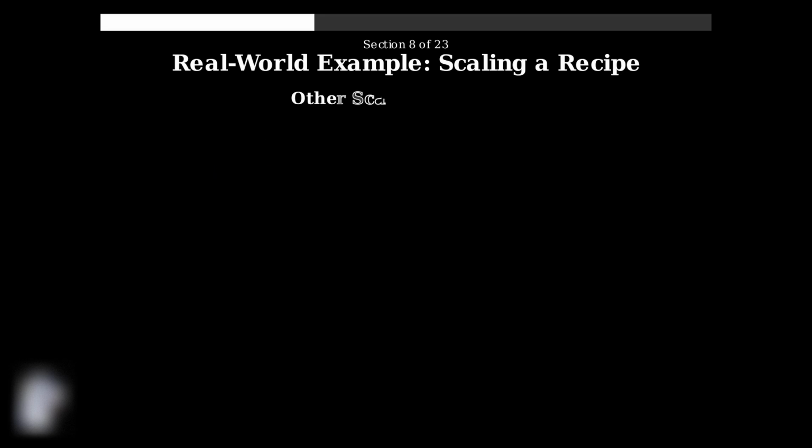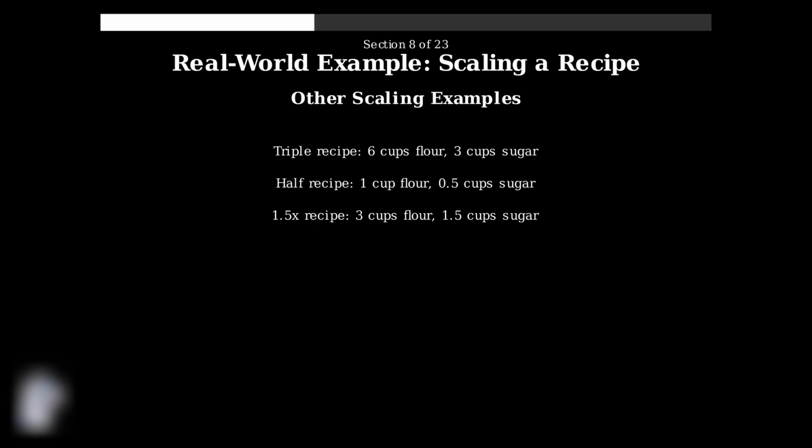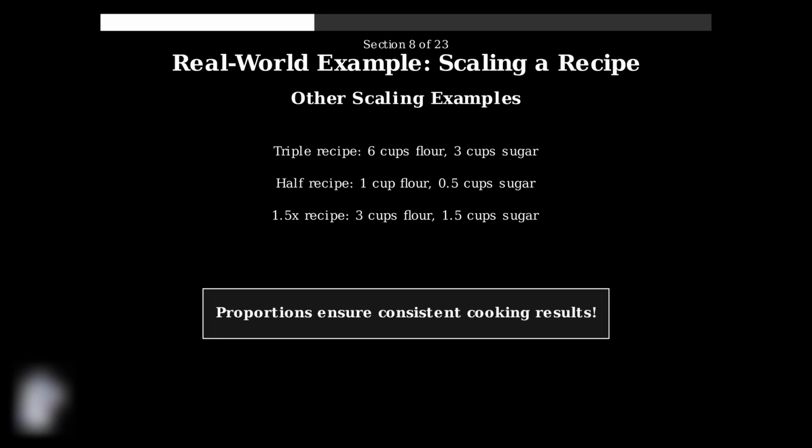This same principle applies to any scaling factor. Whether you want to triple the recipe, make half the recipe, or scale by any other factor, you use proportions to maintain the correct ingredient relationships. Understanding recipe scaling through proportions ensures consistent results in cooking and baking. This mathematical approach guarantees that flavors, textures, and cooking times remain predictable, regardless of batch size.